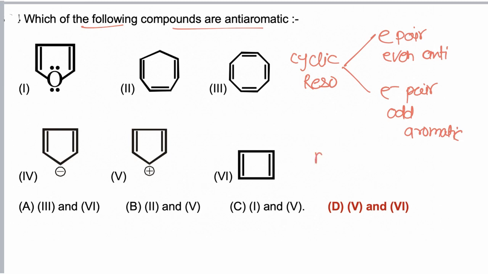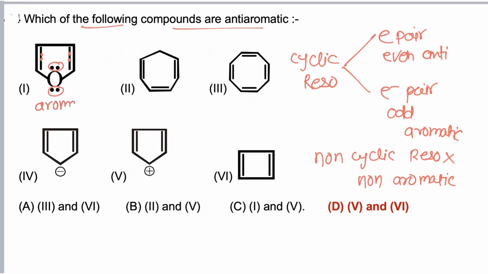And if cyclic resonance is absent, then the molecule is non-aromatic in nature. Now if we take the first molecule, oxygen is having two pairs of electrons, out of which only one will be involved in resonance. So one pair of electrons and two pi bonds, so total three electron pairs, and hence this molecule is aromatic in nature due to presence of three electron pairs and complete cyclic resonance.